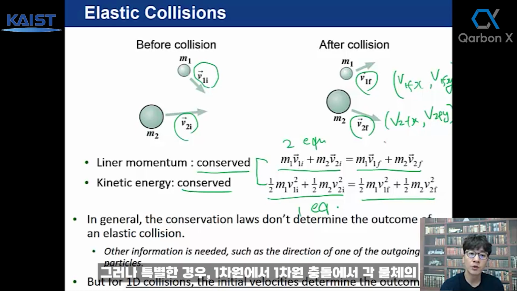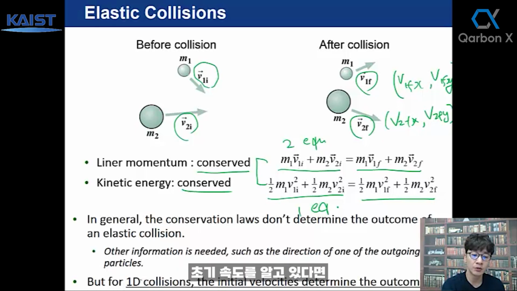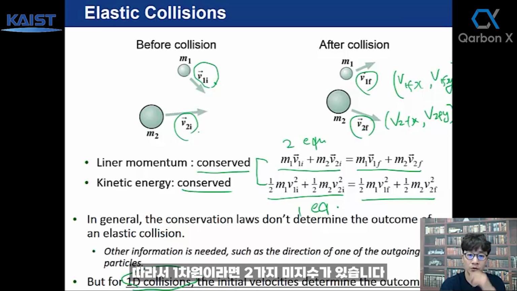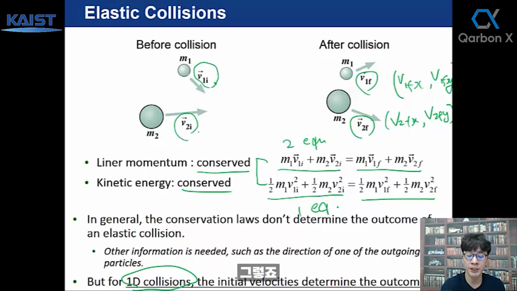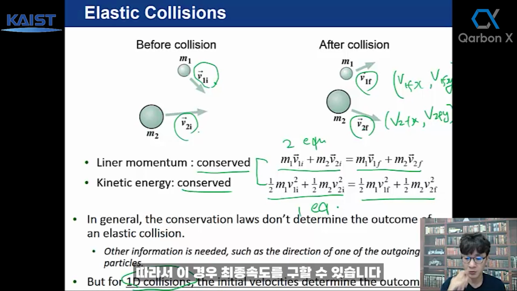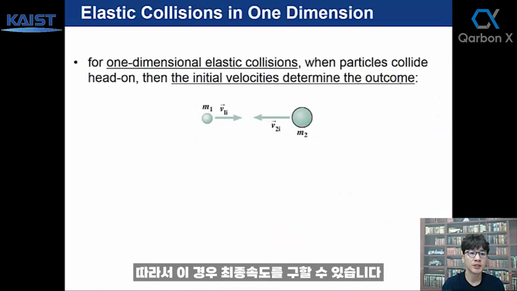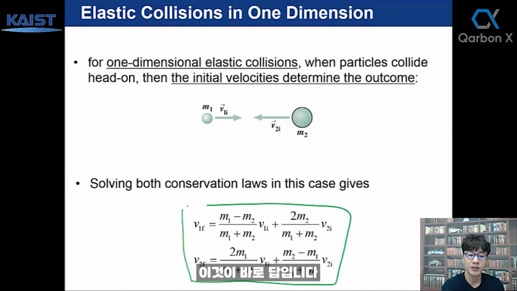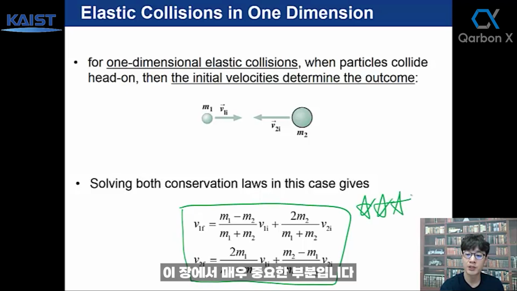But for the special case of a one-dimensional collision, if we know the initial velocity of each object, we can find the final velocity of each particle. If this is an elastic collision, we have two equations in one dimension, and two unknowns. Two equations, two unknowns, we can solve. So we can find the final velocity in this case. For one-dimensional elastic collisions, the initial velocity determines the final velocity. This is the answer, and this is a very important part of this chapter.